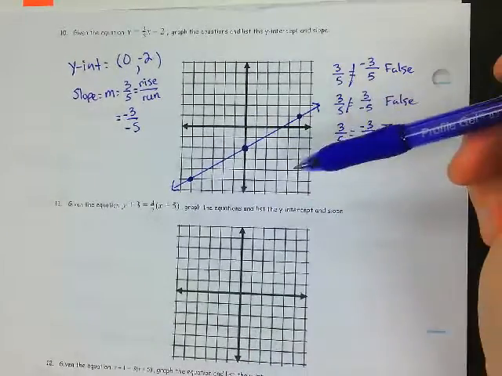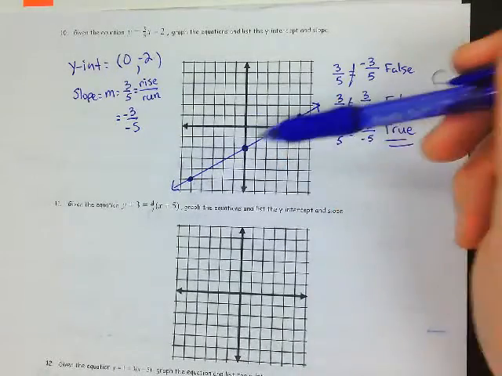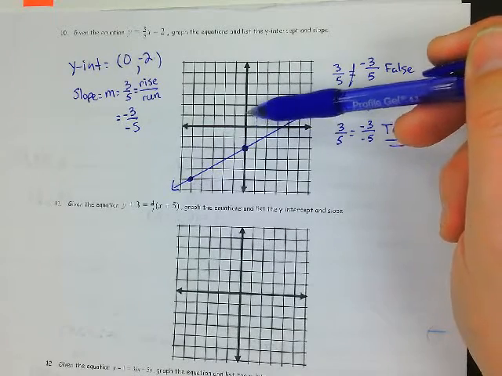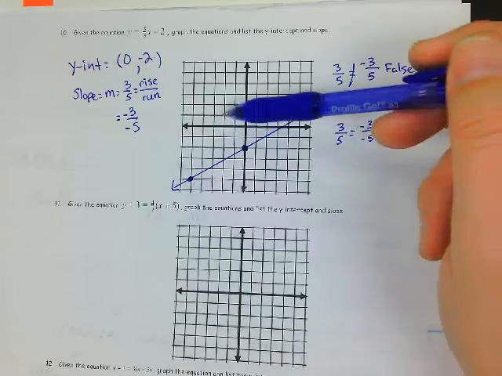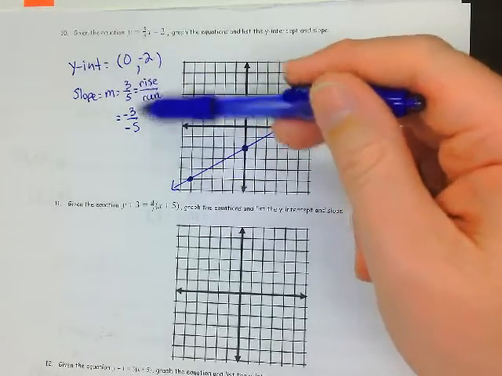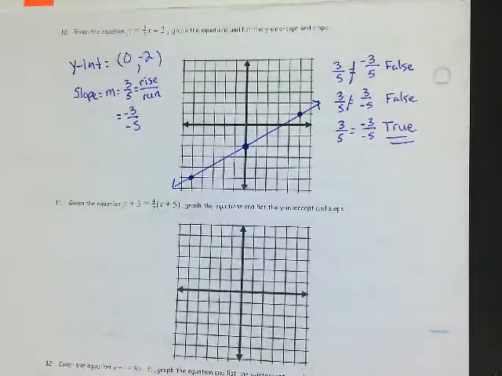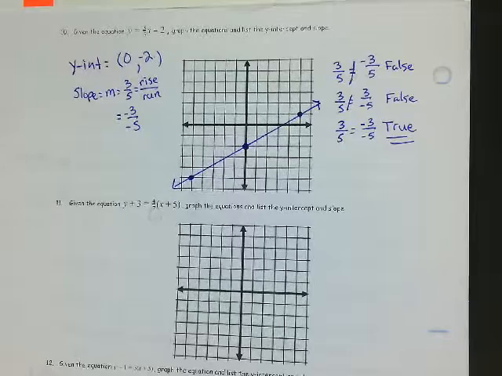Now, do you have to do the 3 points every time? Absolutely not. But the reason I do that is because sometimes you may not be able to go up 3 and right 5. Okay? You may have to go the other direction. I just want you to know that you can. These are equivalent numbers that you can use for your slope. Okay? Any questions?